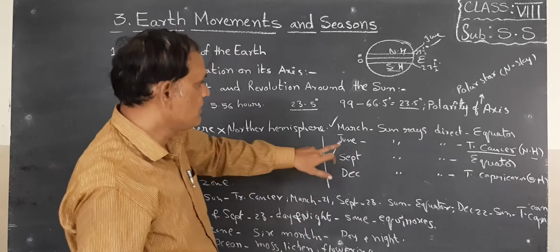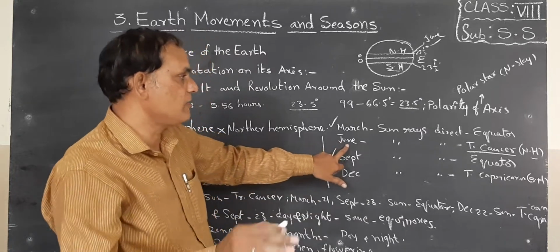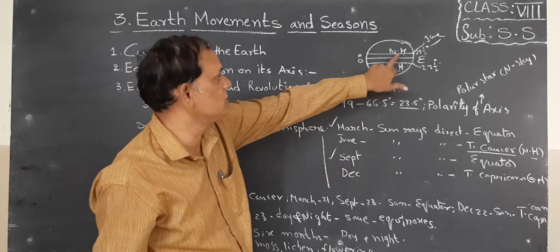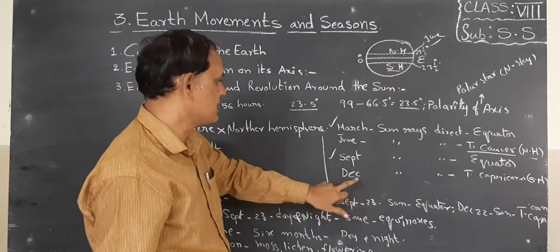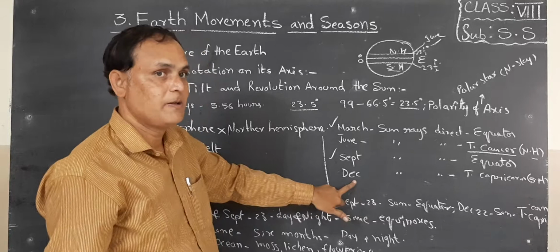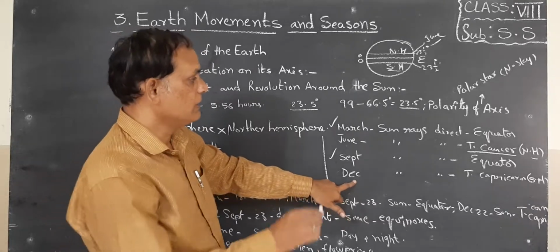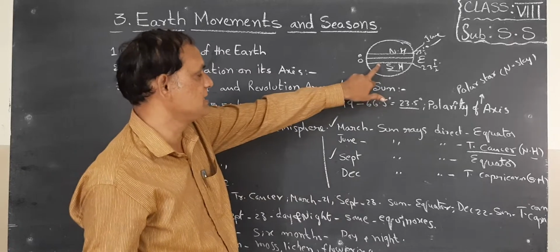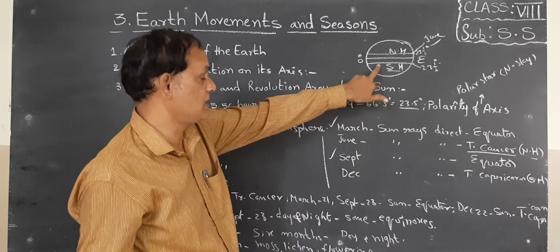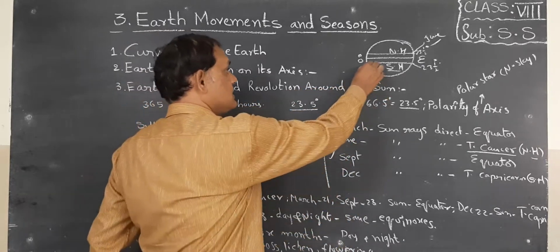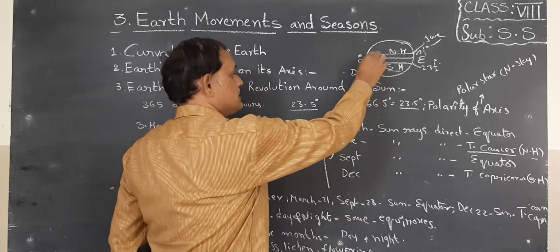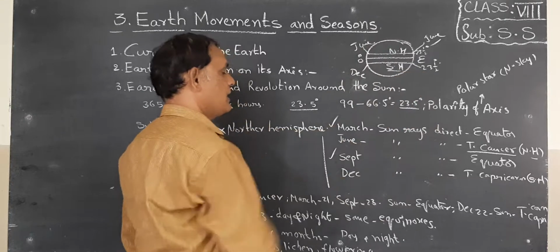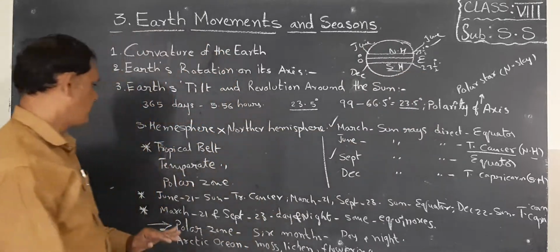Next, sun rays fall directly upon the Tropic of Cancer in the month of June. So this is June month. Next, sun rays fall directly upon the Tropic of Capricorn in the month of December. So here this is Tropic of Cancer, Capricorn. This is December month. This is June month, children. Okay, so that is the information.